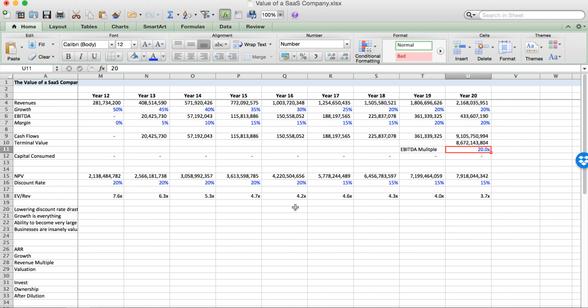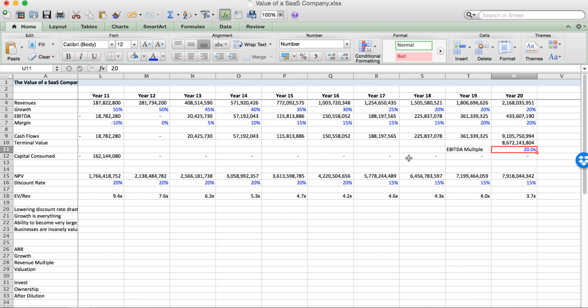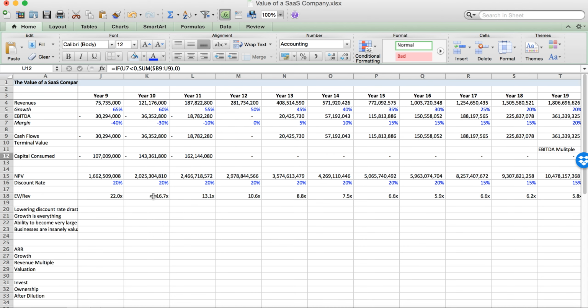Another big driver here is the EBITDA multiple. This is a 20x multiple, which basically implies a 5% EBITDA yield. I'm using EBITDA as sort of a proxy for cash flow, net income, whatever you want to talk about as your valuation driver. This is something that has a tremendous amount of impact on the valuation of these companies.